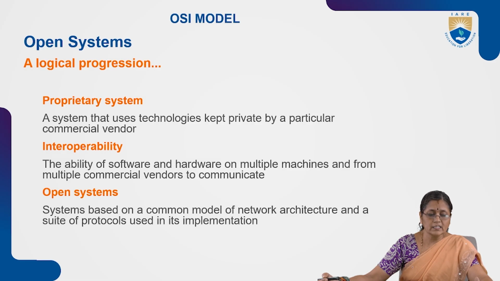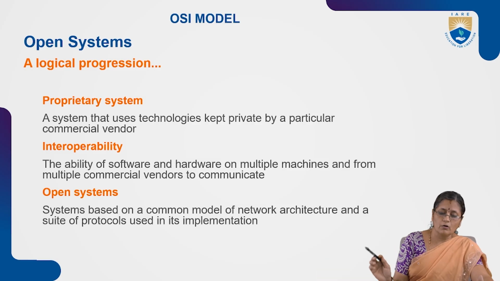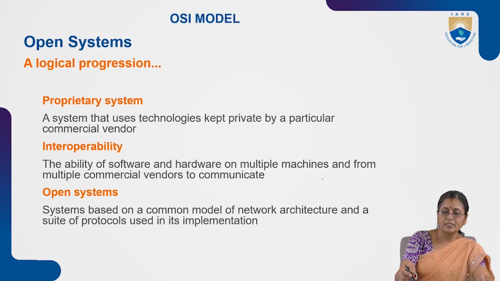Interoperability. What does interoperability mean? It is the ability of software and hardware on multiple machines and from multiple commercial vendors to communicate.